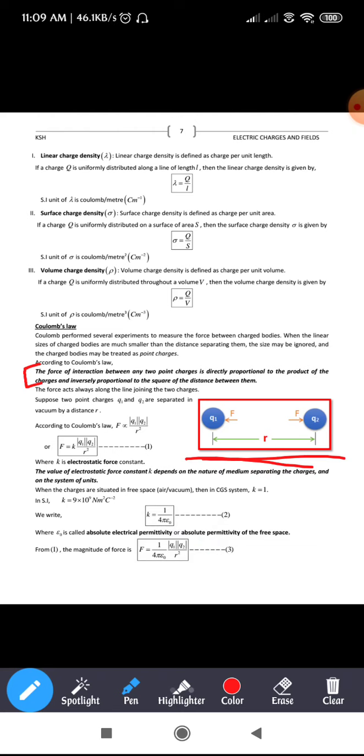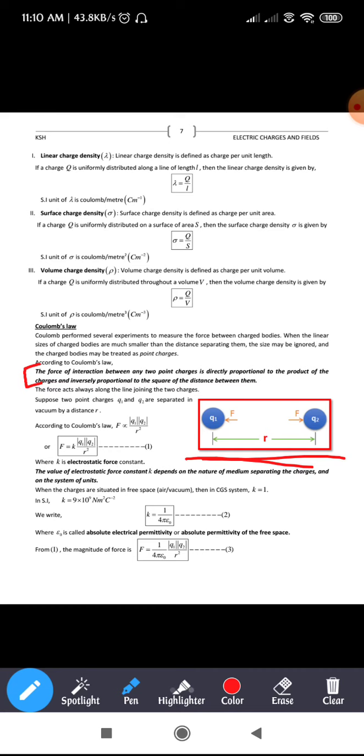According to Coulomb's law, the force between any two point charges is directly proportional to the product of the charges, that is q1 and q2, and inversely proportional to the square of the distance between them. The distance is r, so the square is r square. That means F is directly proportional to q1 and q2, and F is inversely proportional to r square, so we write 1 by r square.